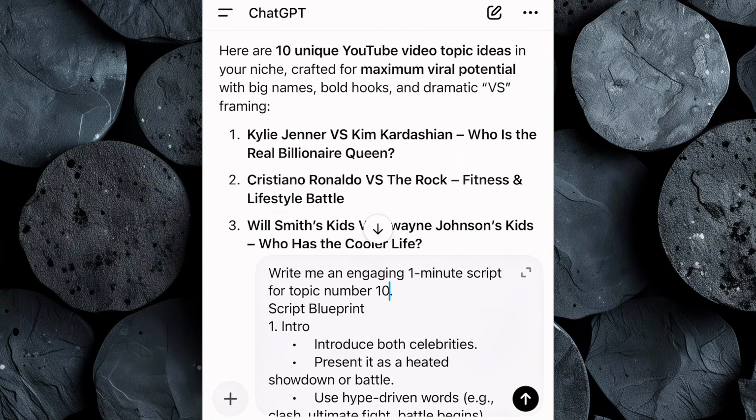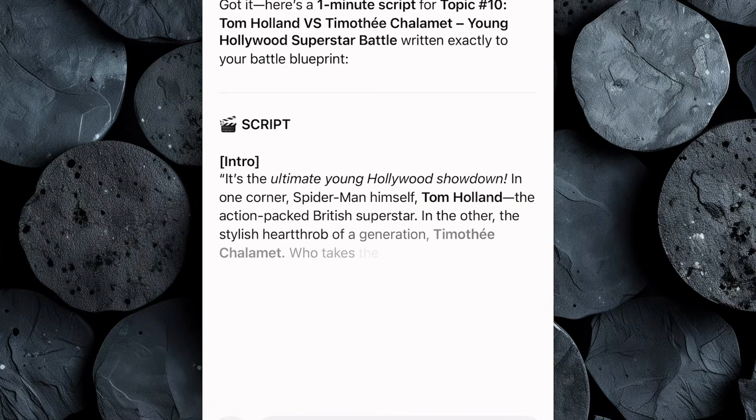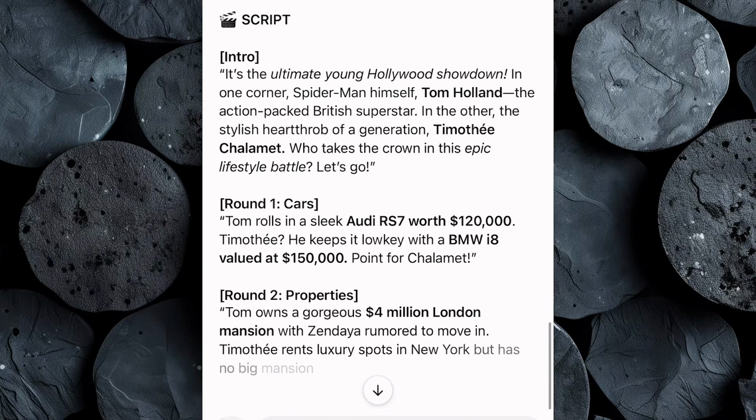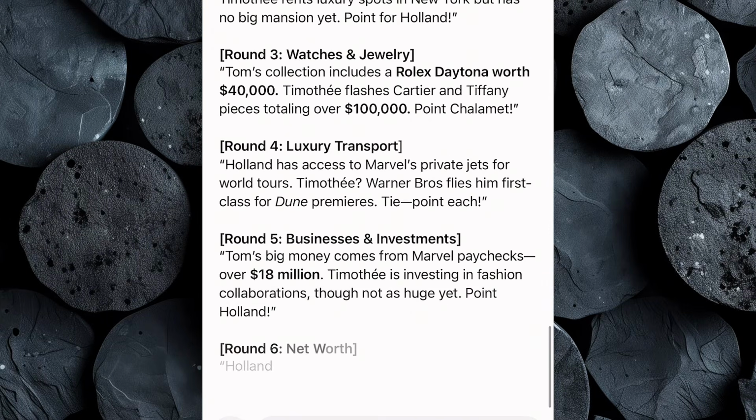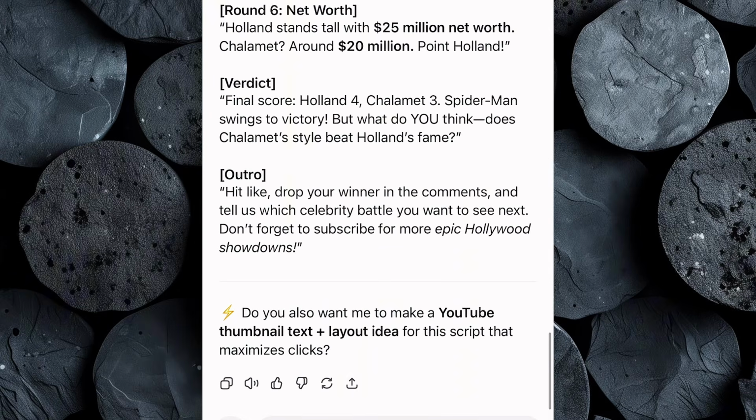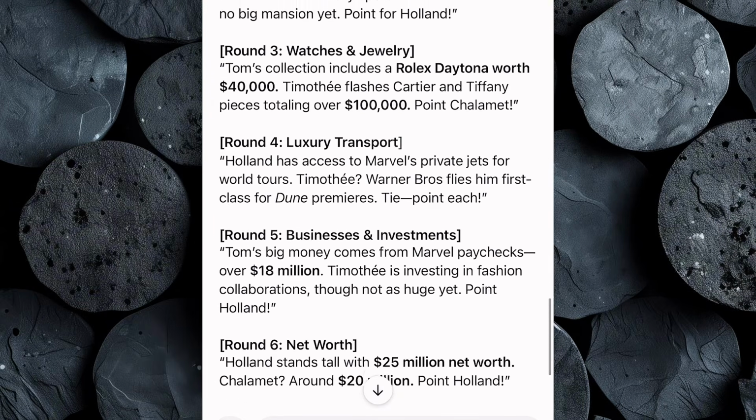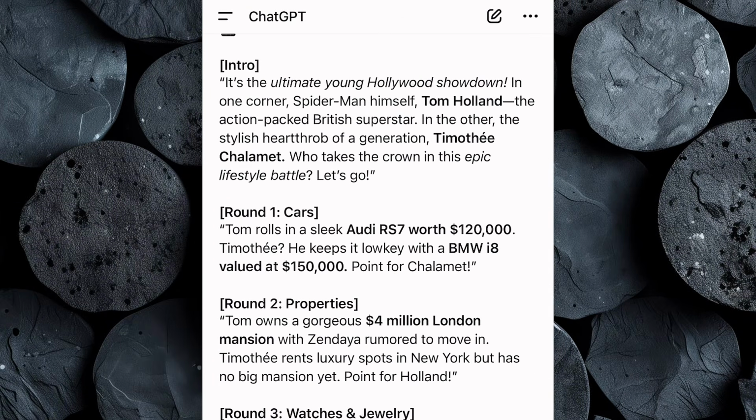Once you do that, hit enter, and within seconds, ChatGPT will generate a complete engaging script tailored to the luxury niche format we're modeling. This means it'll already have the right style, celebrity comparisons, dramatic hooks, and a structure that keeps viewers watching until the end. These scripts are designed to grab attention, hold retention, and give your video the potential to go viral, just like the top luxury channels you've already seen blowing up.